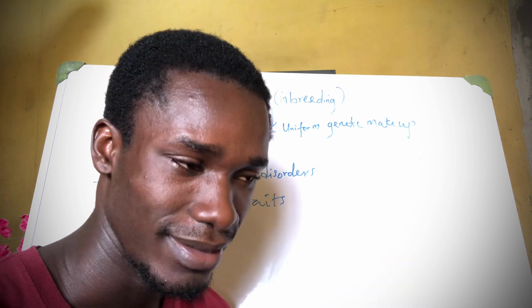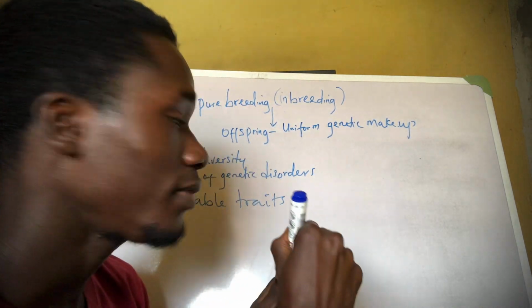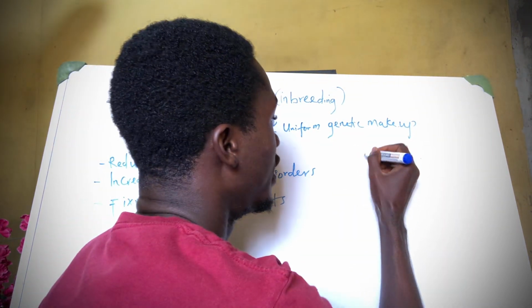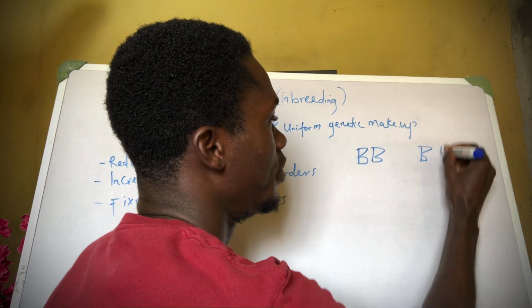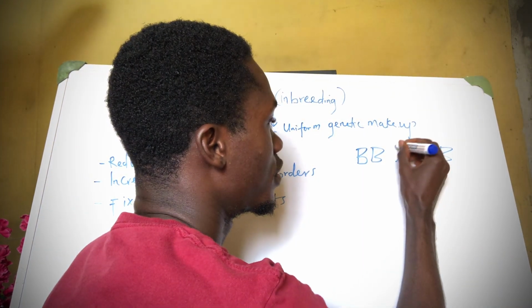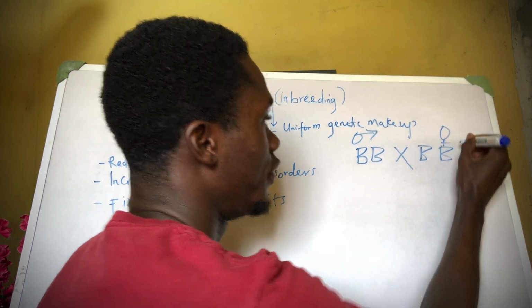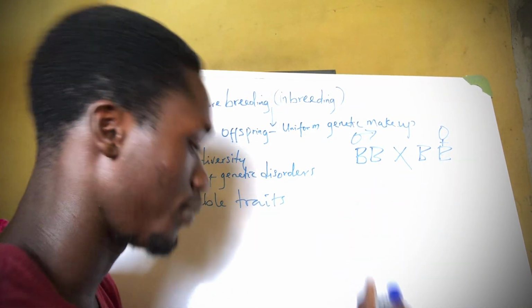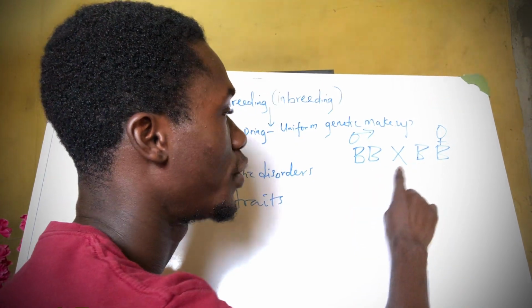That is a big grammar. Now forget about that grammar. This is what it means. Let's say we have two plants, BB and BB, and we want to have a cross. This is male and this is female. Let's say we have these two plants. We want to cross these two plants here. So this is what we mean by pure breeding.